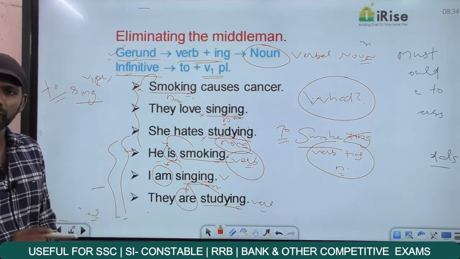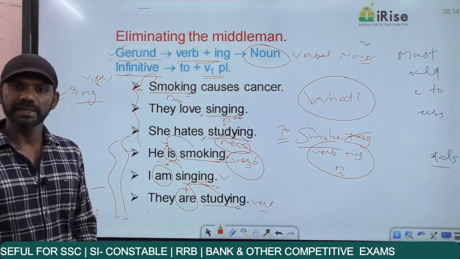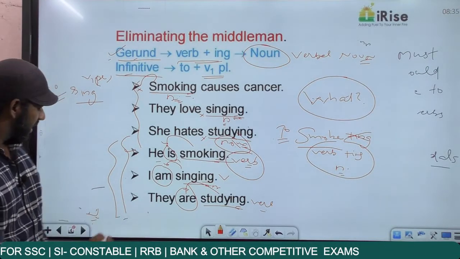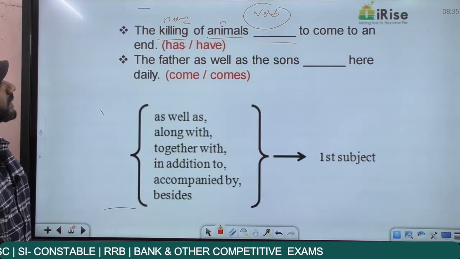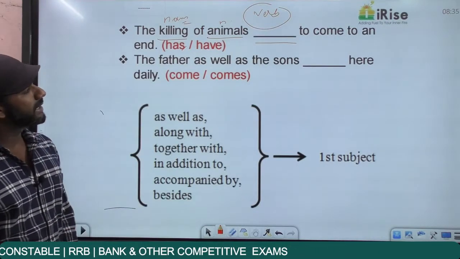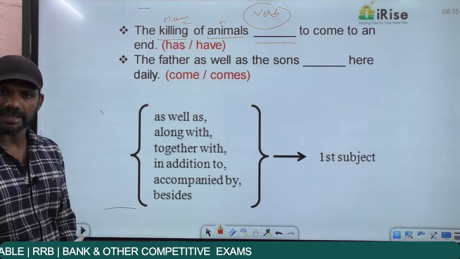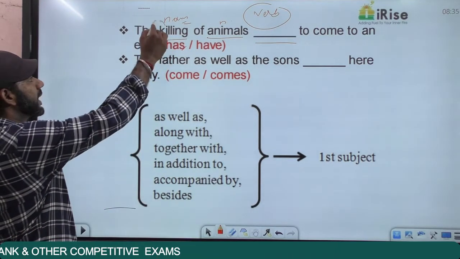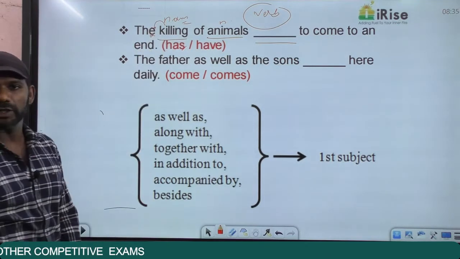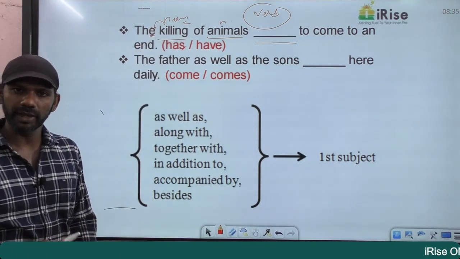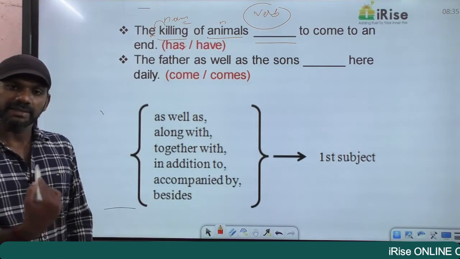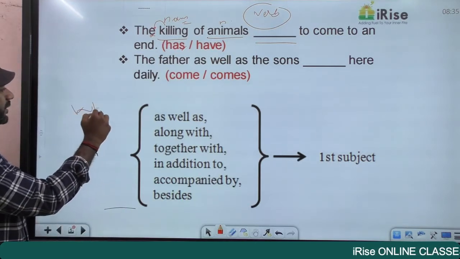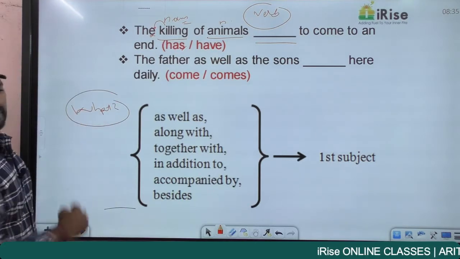There's a simple reason to find out whether an ing word is a noun or a verb. Now come to the statement that I read earlier. The killing of animals must come to an end. Killing is an ing word. We don't have an auxiliary verb in front of killing, so killing cannot be a verb here. One reason. The other reason is asking the question what.